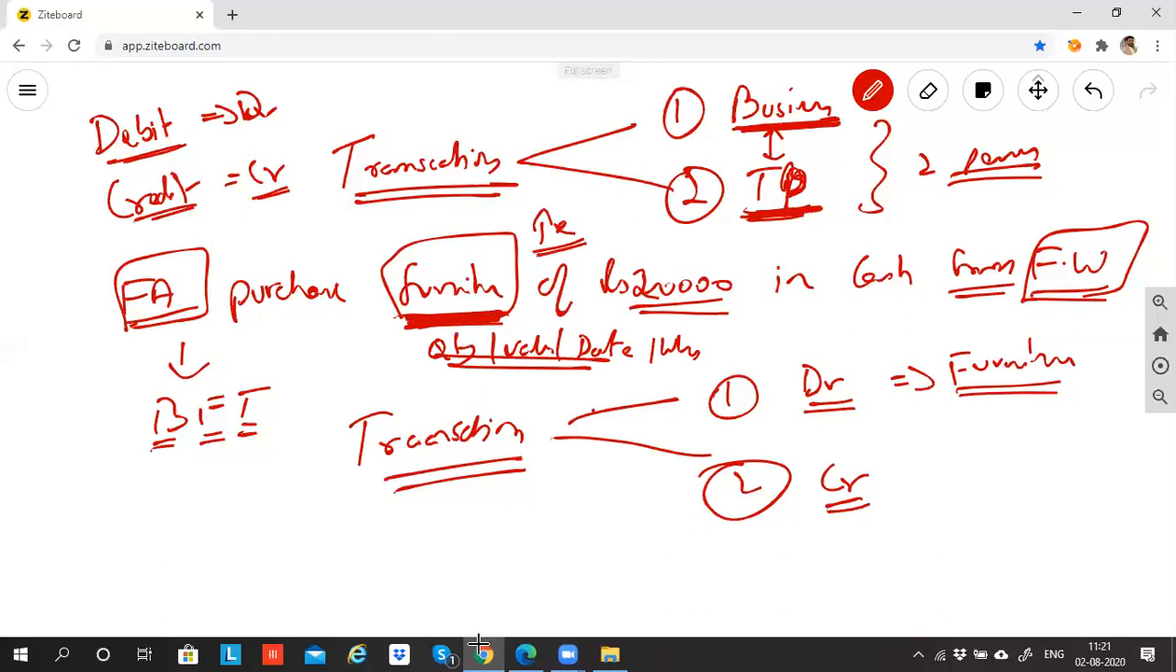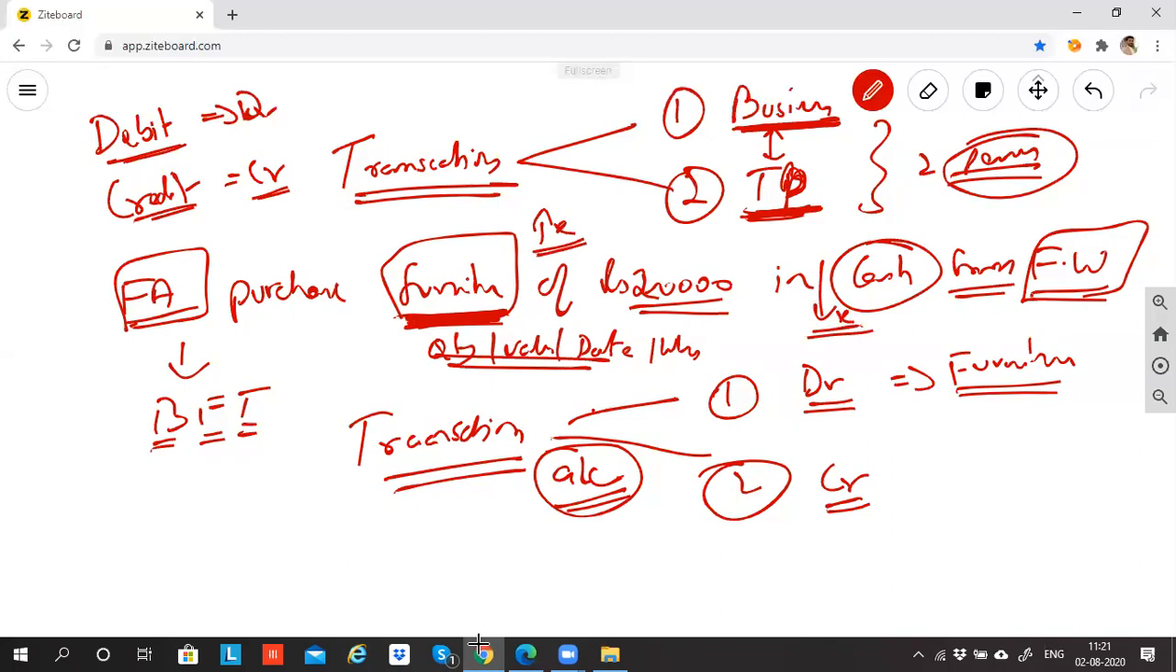So one account that is affected. I'm talking about account. This is person, this is account. Person is different, account is different. One account that is affected is the furniture account. Another account that is affected is cash. If I buy furniture, can I say I have to pay cash? Can I say my cash will reduce? If I keep on paying money, my cash will reduce, or cash is going out of the business. Don't I need to record this?